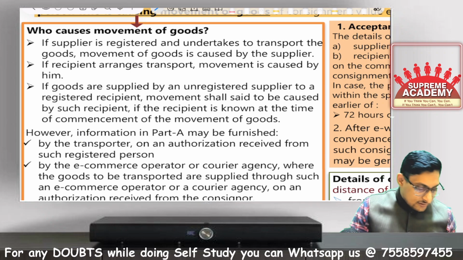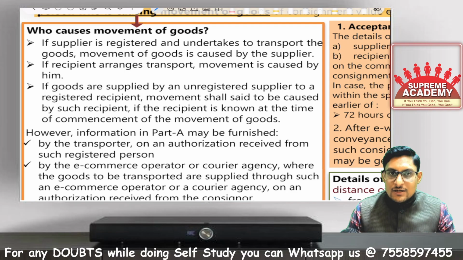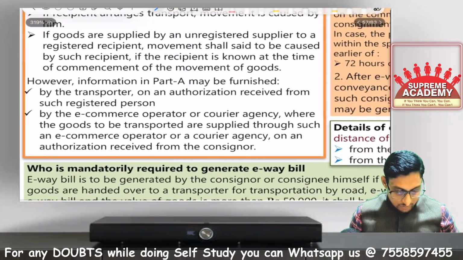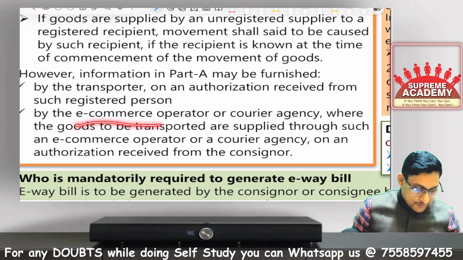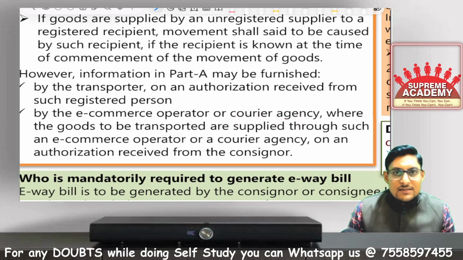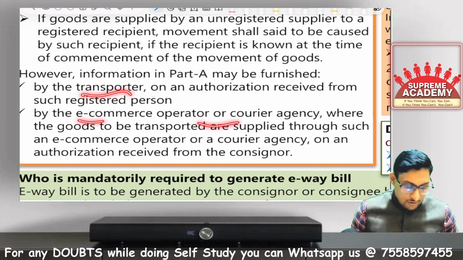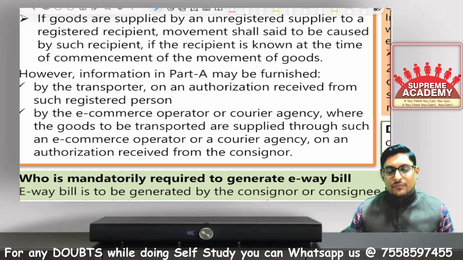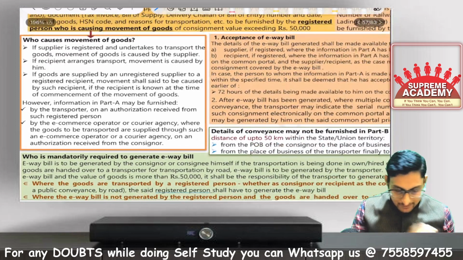Now, sir, can these 3 persons shift their responsibility and authorize someone else? Yes, they can, of course. Whom can they authorize? They can authorize the transporter, the e-commerce operator or the courier agencies. Courier agencies, e-commerce operators and transporters can be authorized to fill the part A details. Now, this is all about part A.